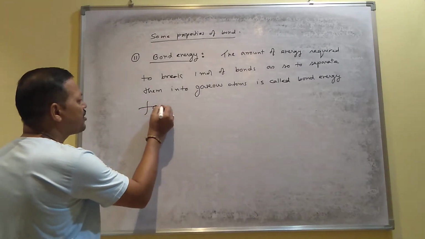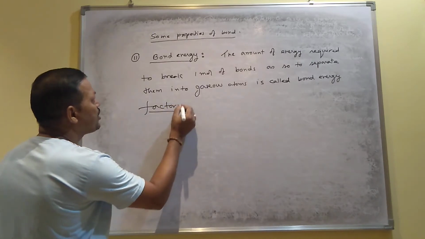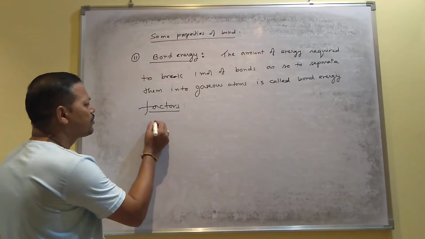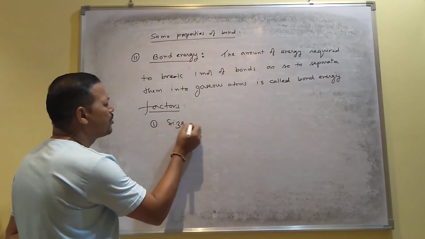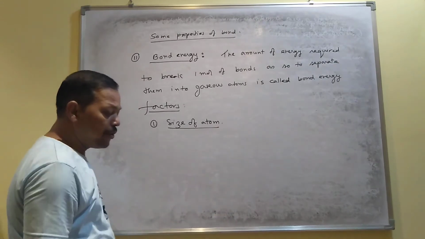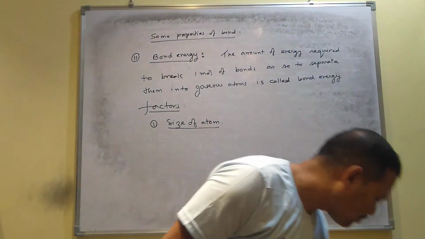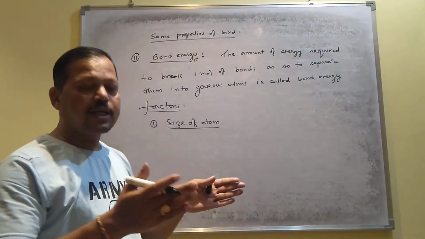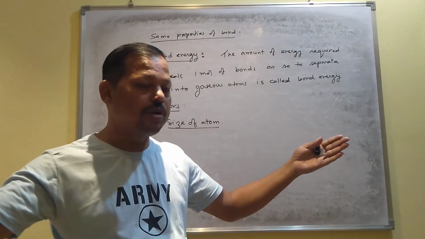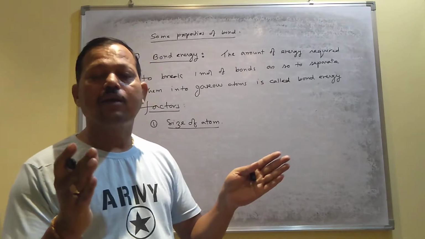So what are the factors this bond energy depends on? Number 1, it depends on the size of the atom. How does it depend on the size of the atom? If the size of the atom is larger, length will be longer, energy will be less.